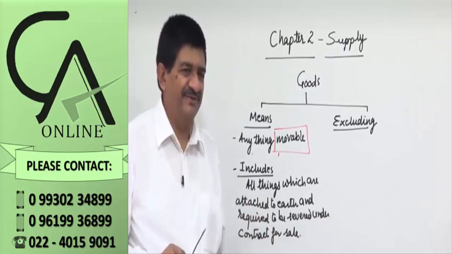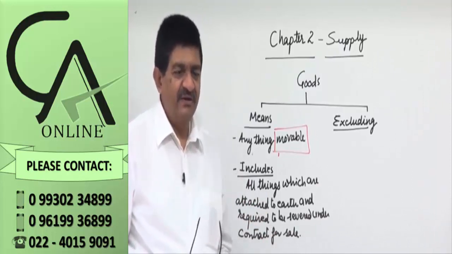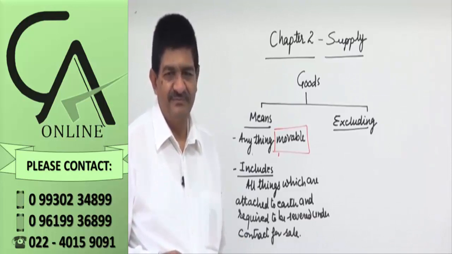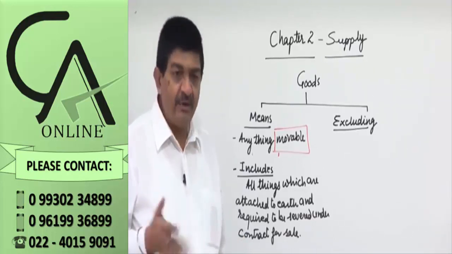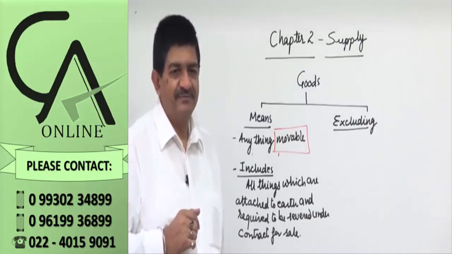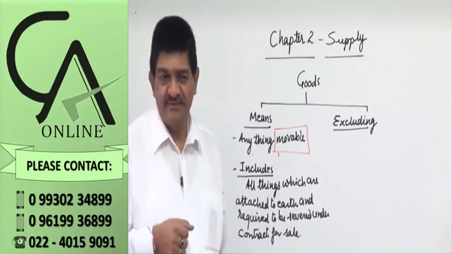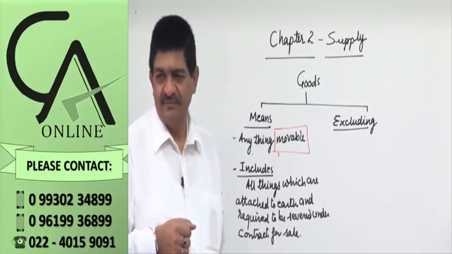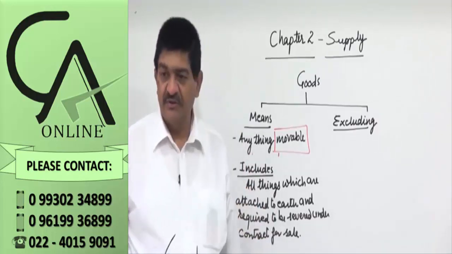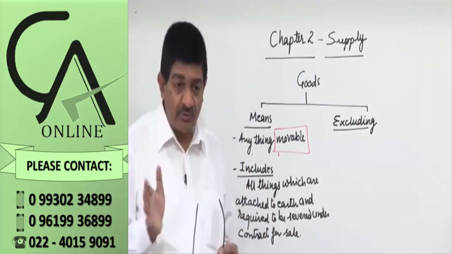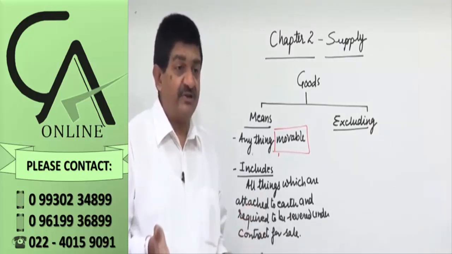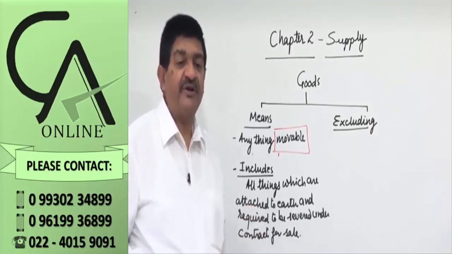Coal is always in the mines. That is removed from the mines as per the agreement for sale. Any ore is like that; coal was just a basic example which hits you immediately. Prima facie that is the test. But under a contract, it is required to be removed therefrom, and then only it is supplied. So at the time of contract it may be attached, but as it is required to be removed, that will also be treated as goods.